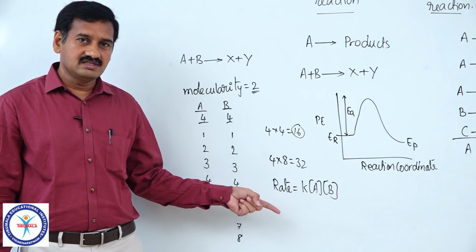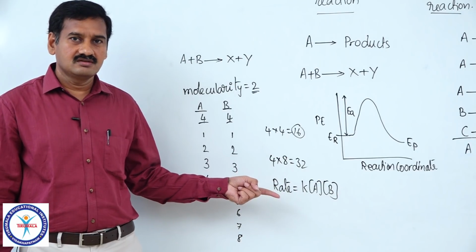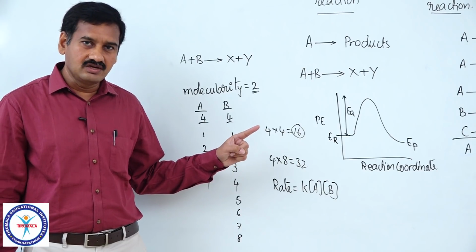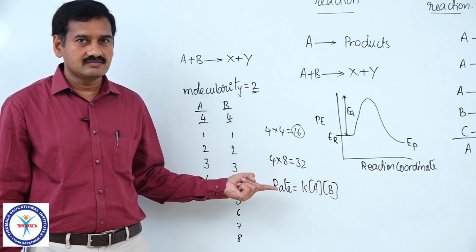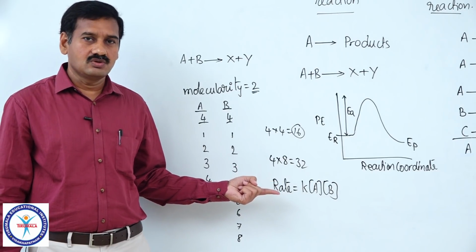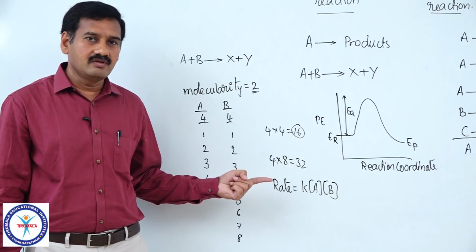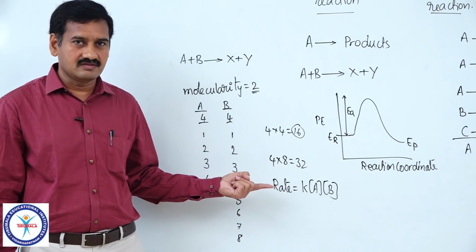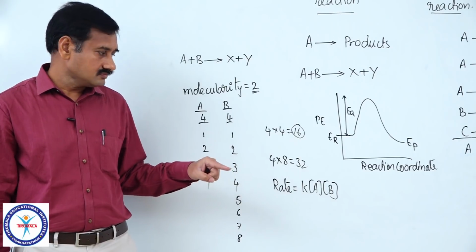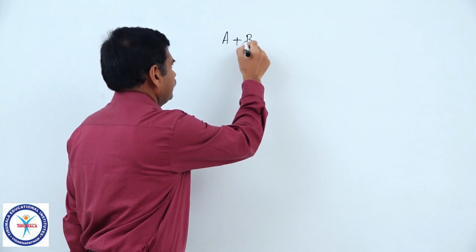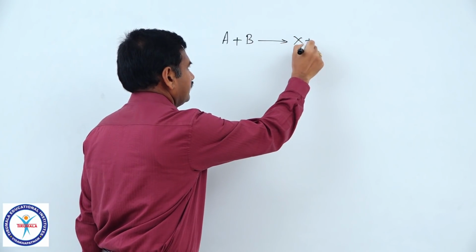But the question here is, is it true in all cases? Is the order of reaction necessarily the same as the molecularity of reaction in all reactions? The answer is no, it may not be. In some cases, molecularity may be different from the order of reaction. I will take examples. I am taking the same general example, that is A plus B gives rise to products, that is reactant A combining with B to give the products X plus Y.